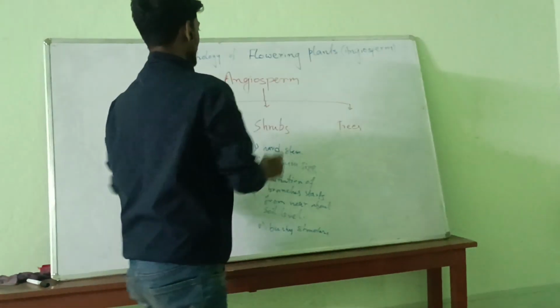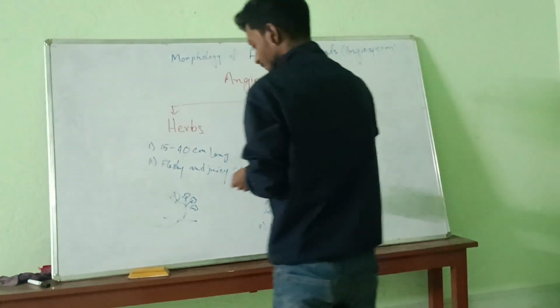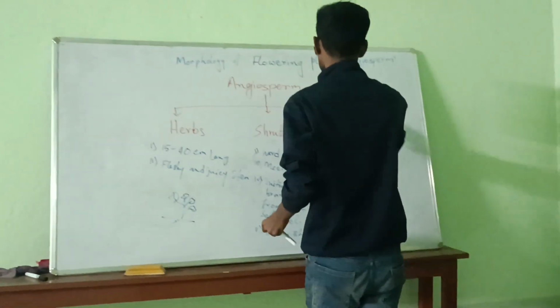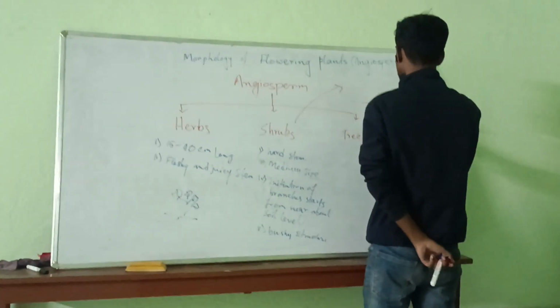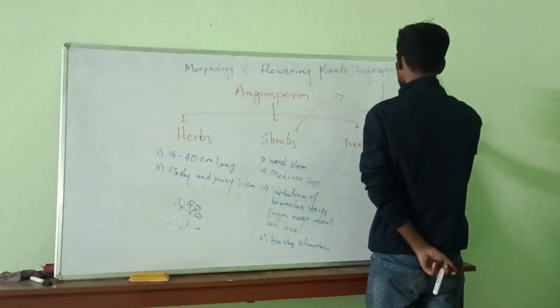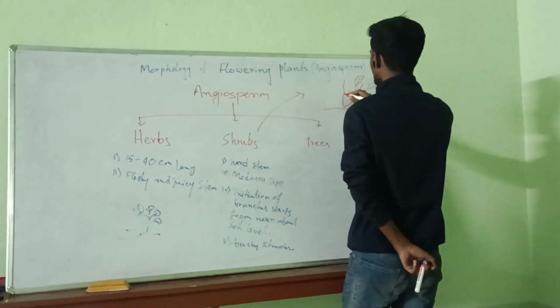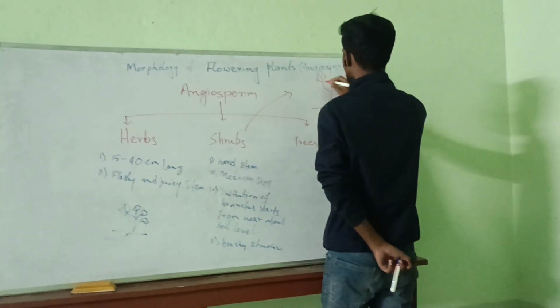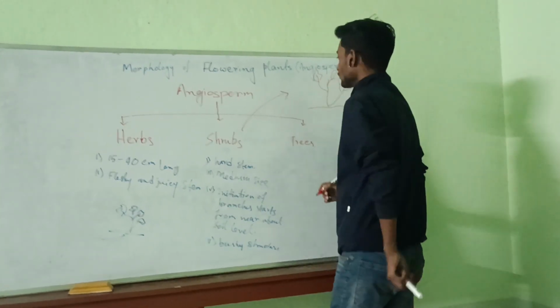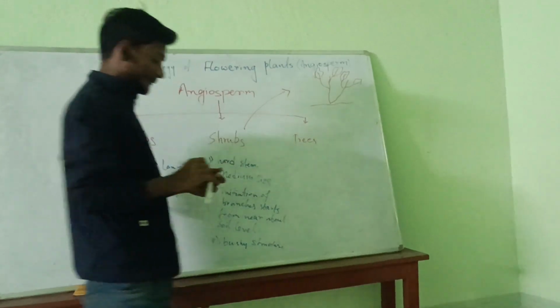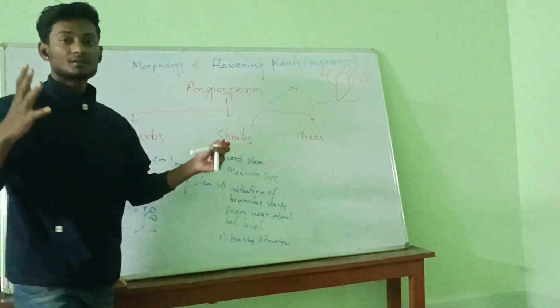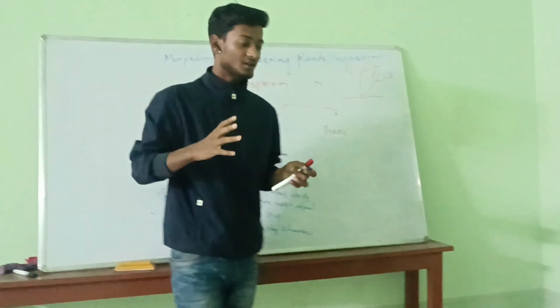If we draw a shrub here, it will look like this, and there will be branches.